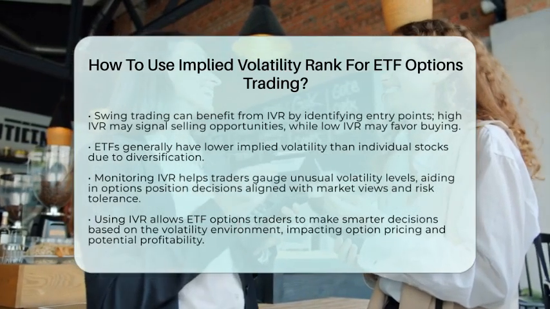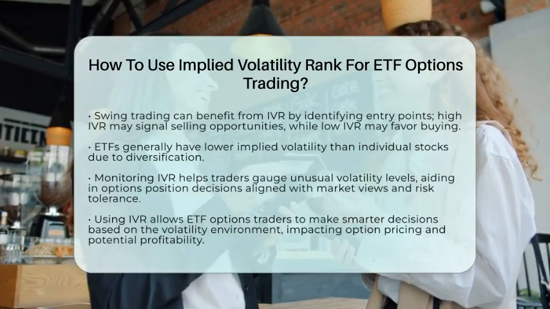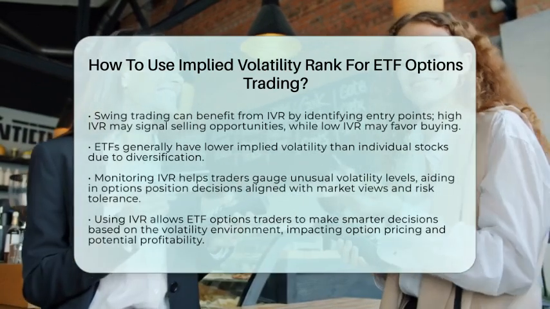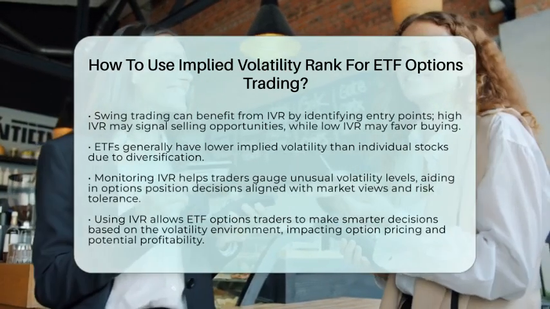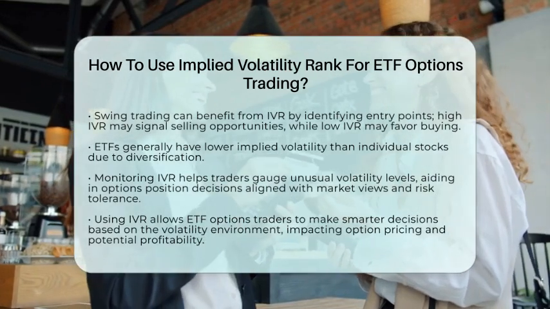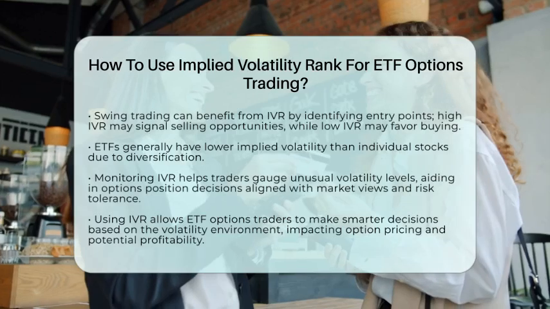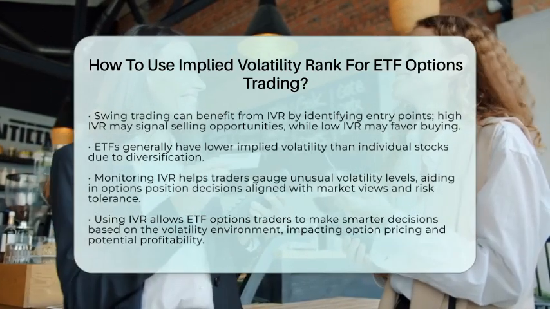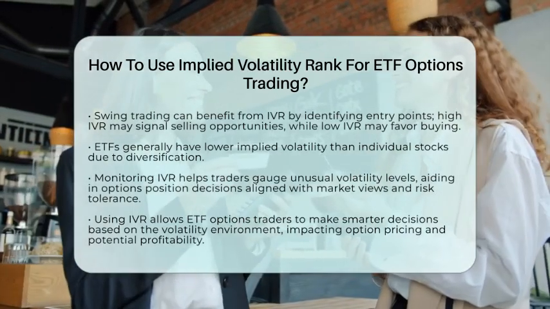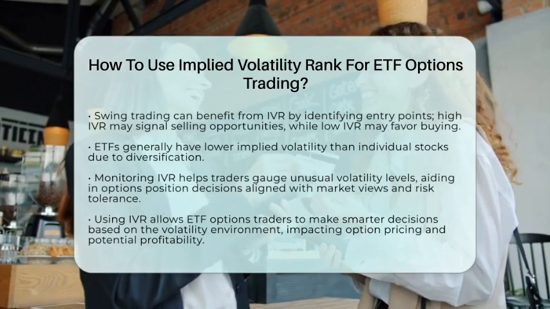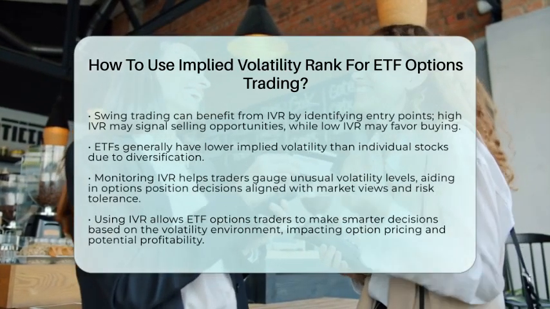Using the implied volatility rank in exchange-traded fund options trading involves assessing whether current implied volatility is high or low relative to the past year. When the implied volatility rank is high, it is often better to sell options to capitalize on expensive premiums. When it is low, buying options can be more beneficial due to cheaper premiums and potential volatility rises. This approach allows exchange-traded fund options traders to make more informed decisions based on the volatility environment, which directly affects option pricing and potential profitability.